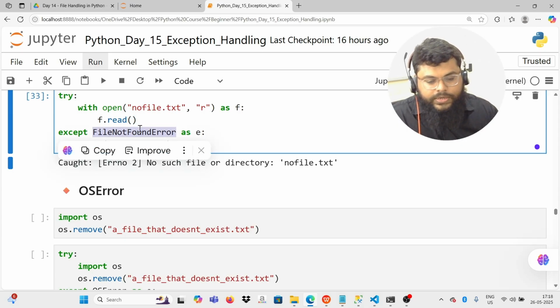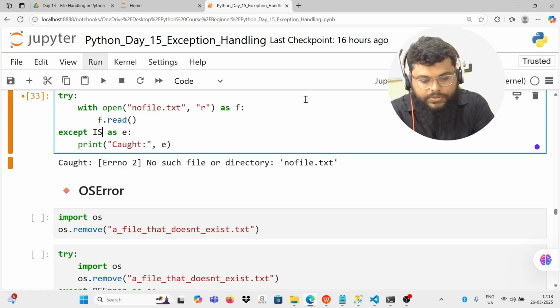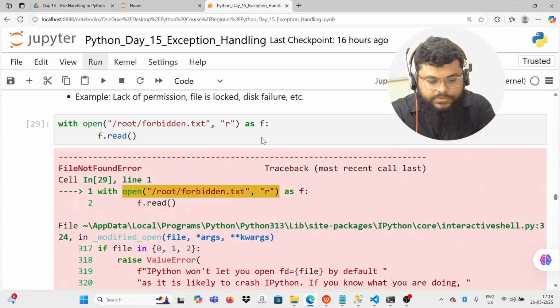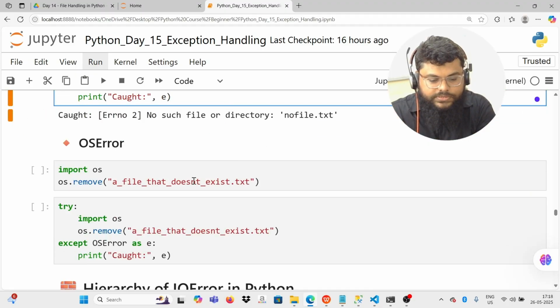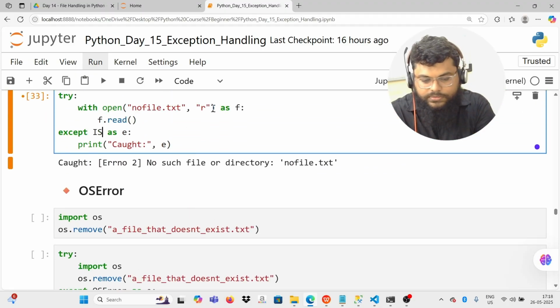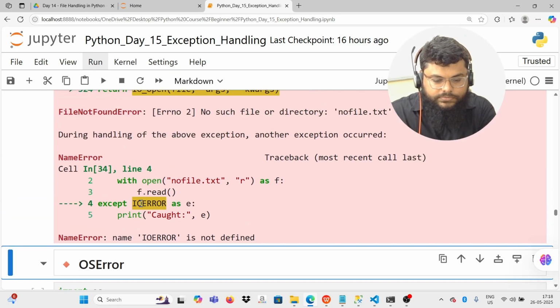So even you can replace this file not found error with your top parent exception type, which is IO error. If you replace this with IO error also, it will work.